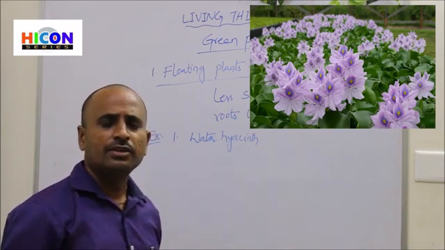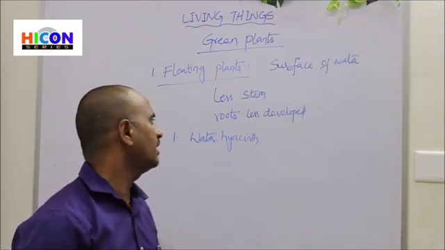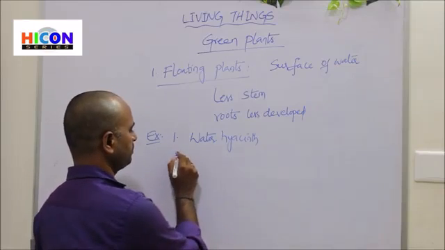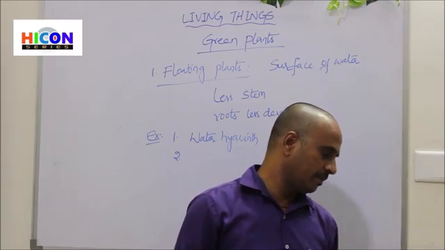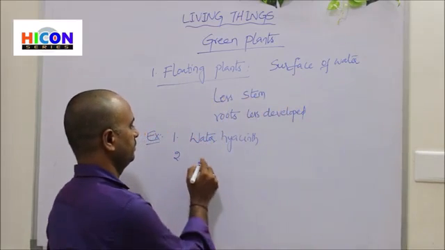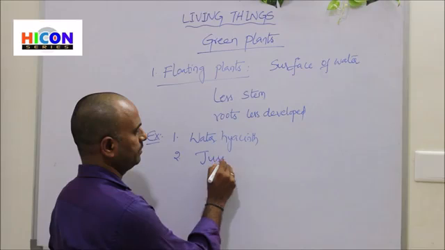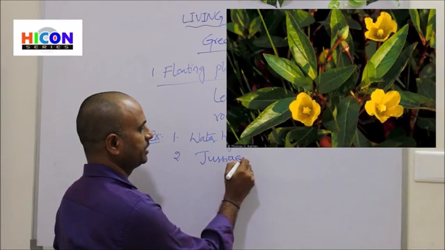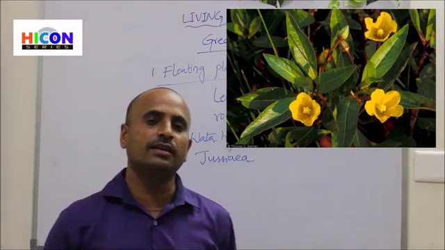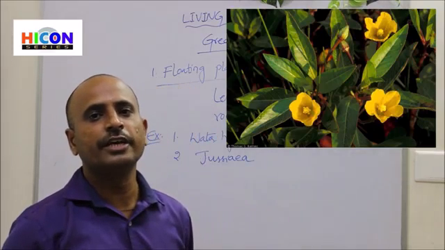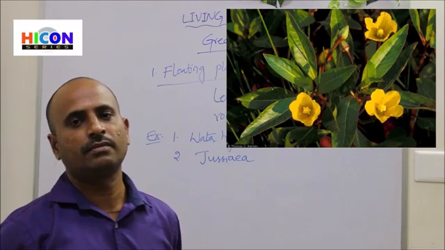The second example of floating plants is Gesia. Look at the picture. In the picture you are observing another type of floating plant, and its name is Gesia.